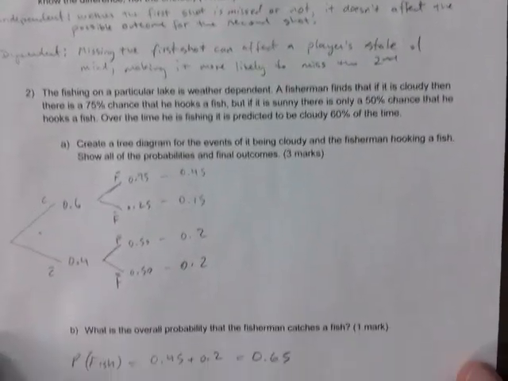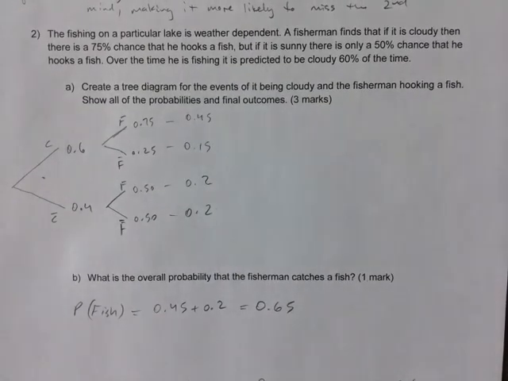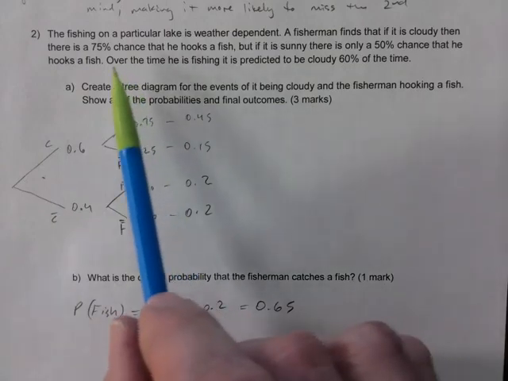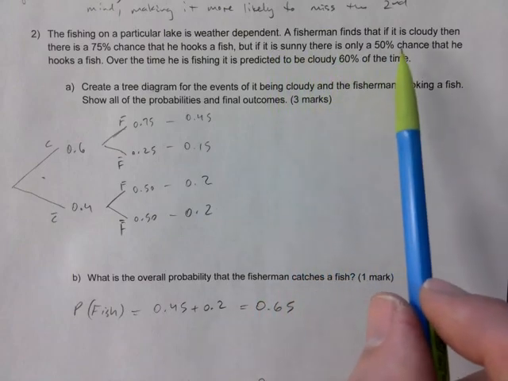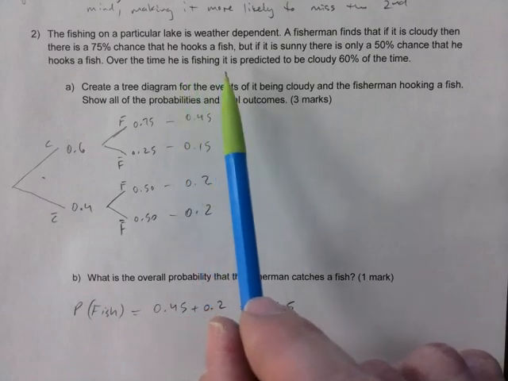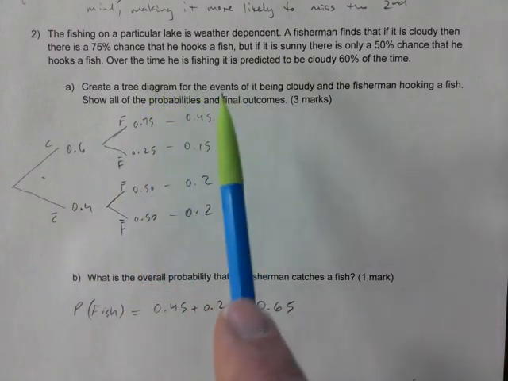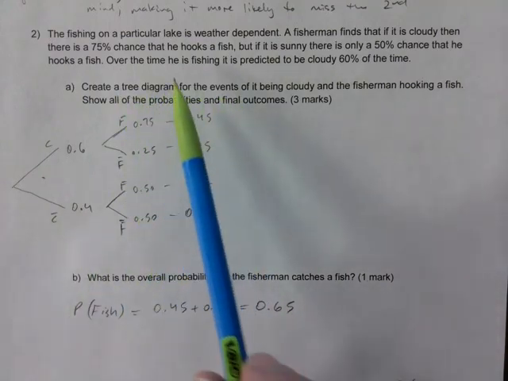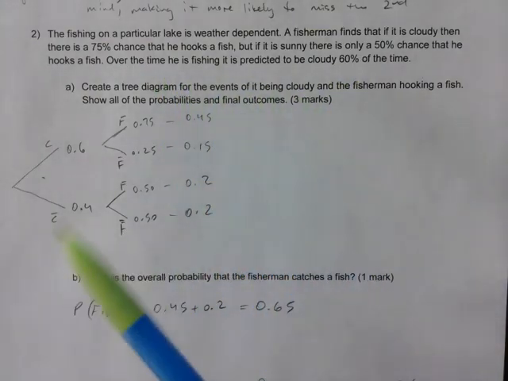Okay, next. Fishing, right? He finds that on cloudy days there's a 75% chance of hooking a fish, but if it's sunny there's only a 50% chance. Over the time he's fishing, that's a typo. I didn't make this one, so I can wash my hands of this one. Anyways, it's cloudy 60% of the time that he is fishing.